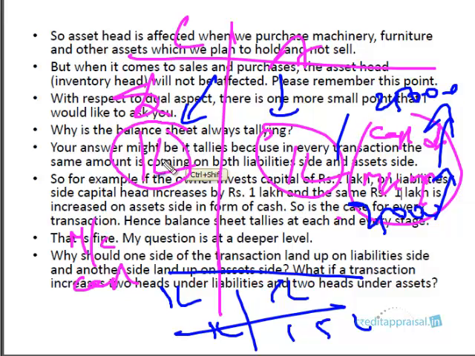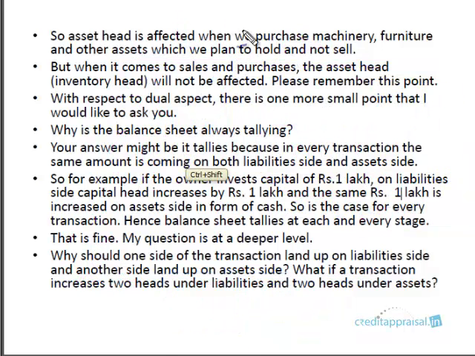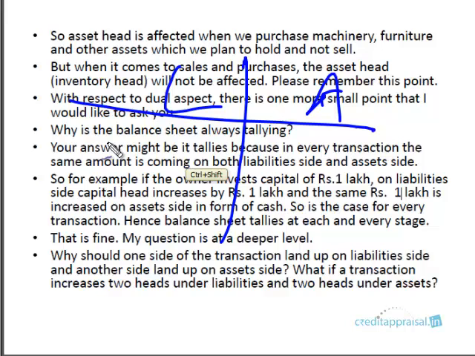Are we just lucky to have these instances where the amount is increasing by the same amount on both liabilities and assets, or one increases and one decreases in the same head? Is it just a matter of luck? What if we are unlucky and something like this happens? Both are increasing. Okay, we will never have a situation where the amount is different, one is 1 lakh, the other 1.5 lakh. We can't have it because a transaction is for a particular amount.